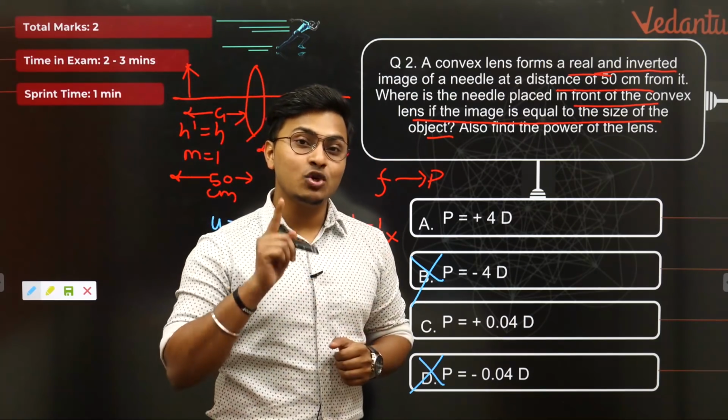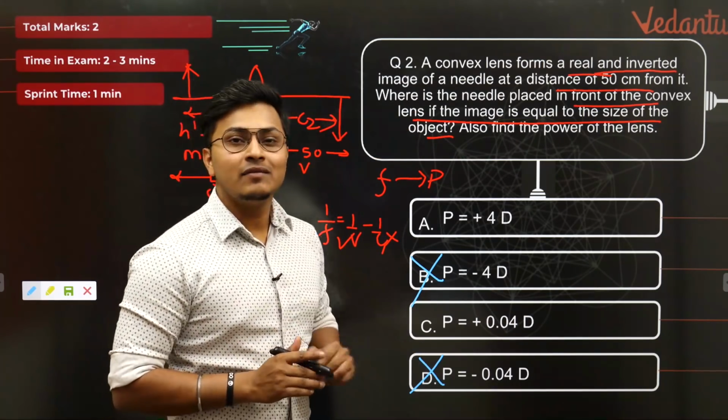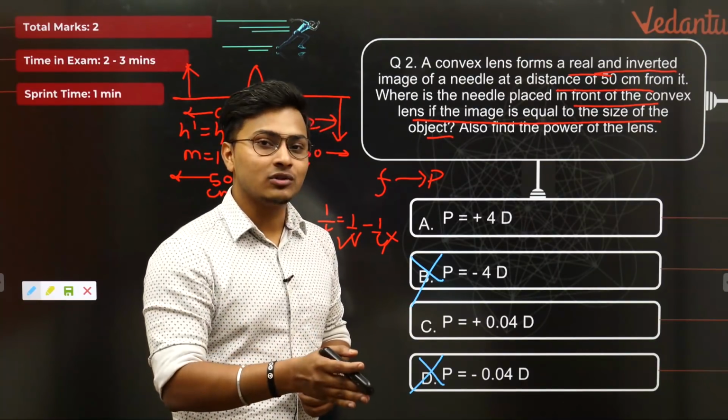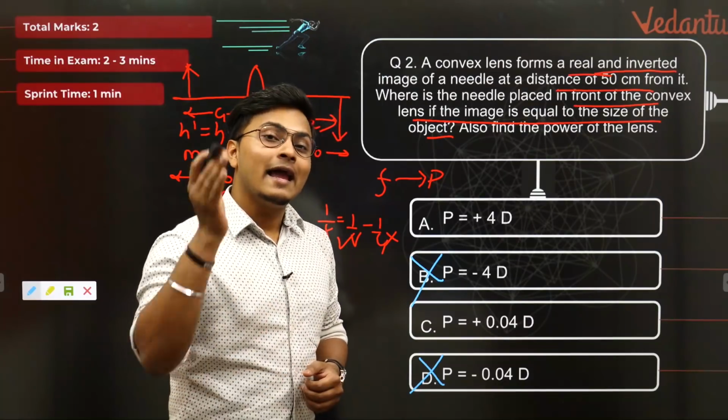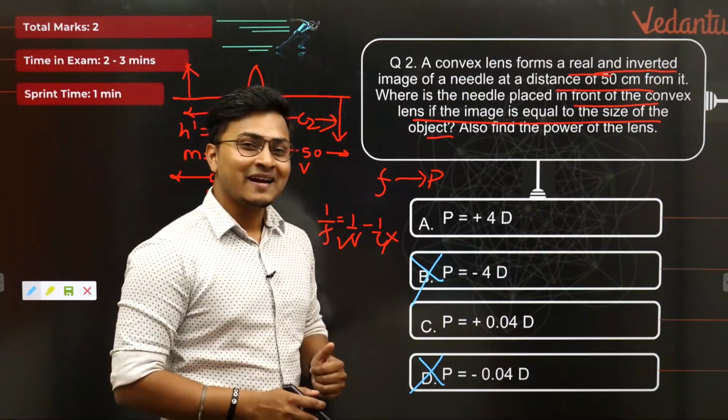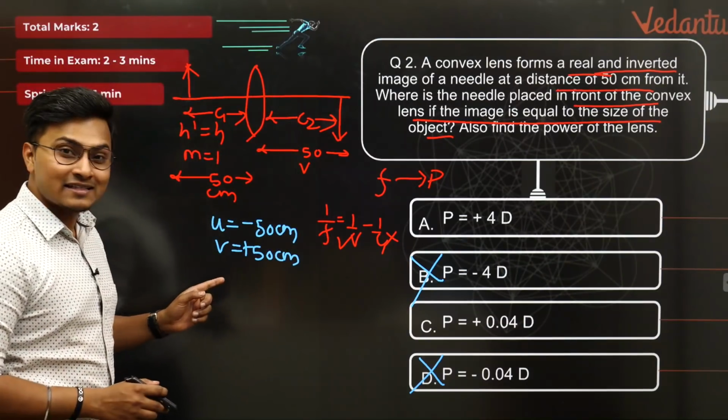And the power of a convex lens is never negative, because the focal length of a convex lens is always positive, so power will also be positive every time. So I can cancel out C and D directly. Now let me go forward and try to find out what the answer will be.